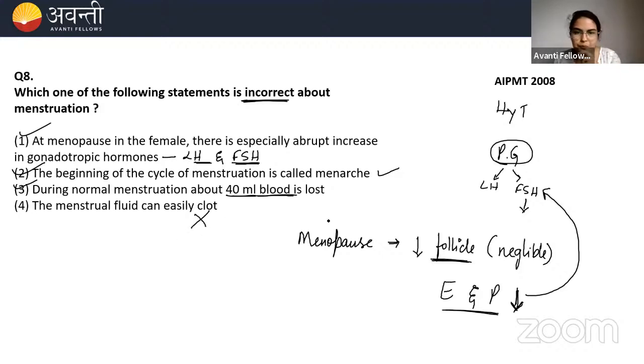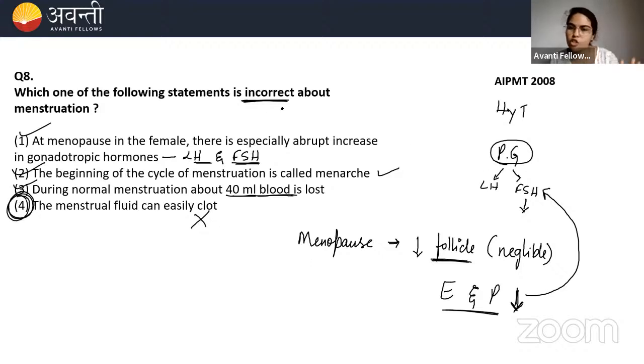This is wrong; it will never be easily clotted, because there are anticoagulating agents which constantly keep the blood flowing. Hence there will be no clotting. Fibrinogen and plasmin factors are avoided by the anticoagulatory agents. So the correct option is 4 or D.